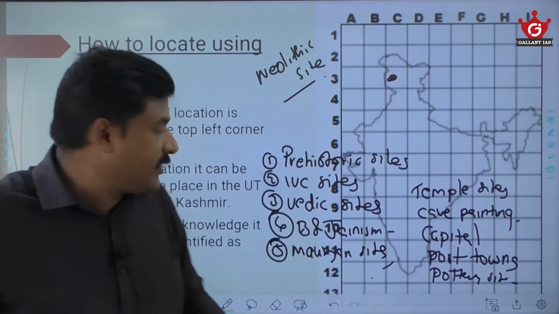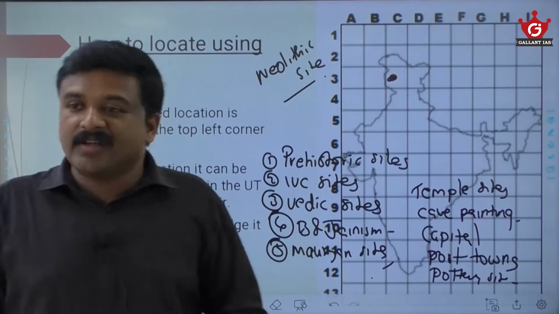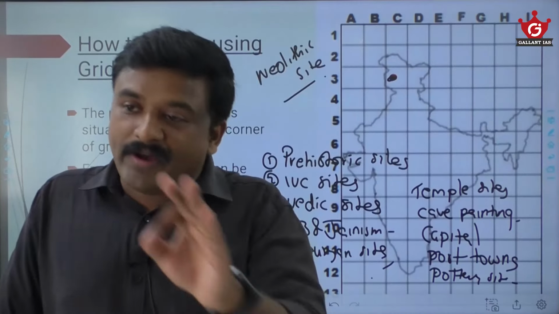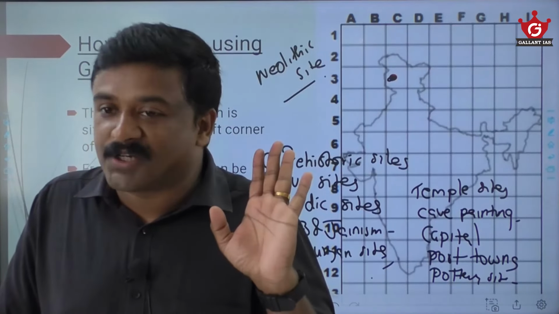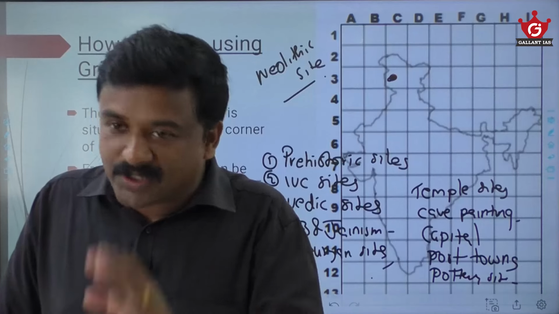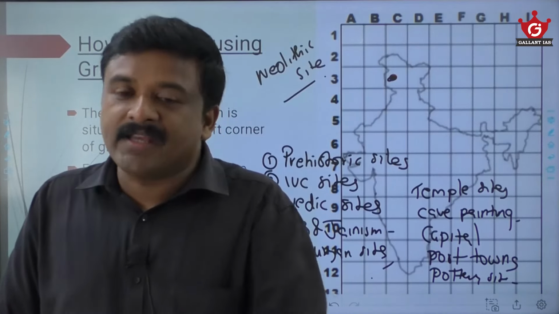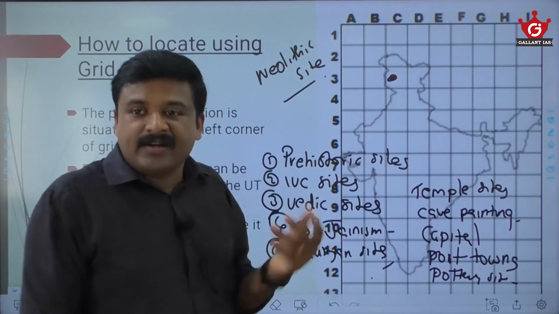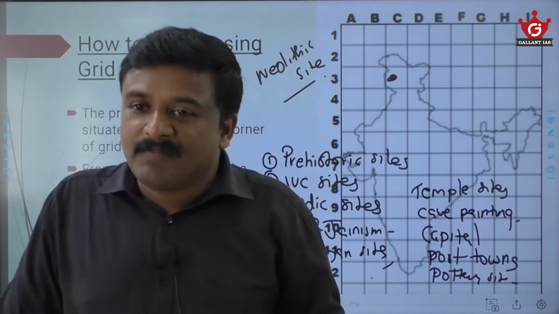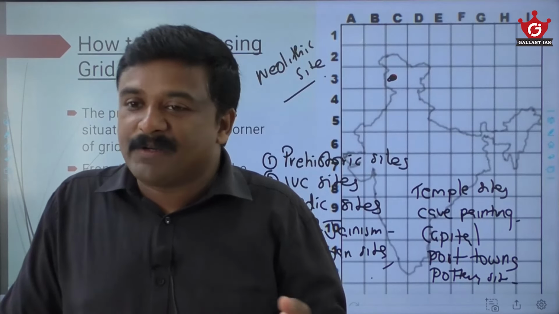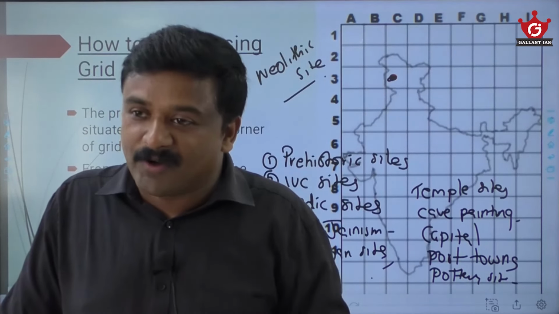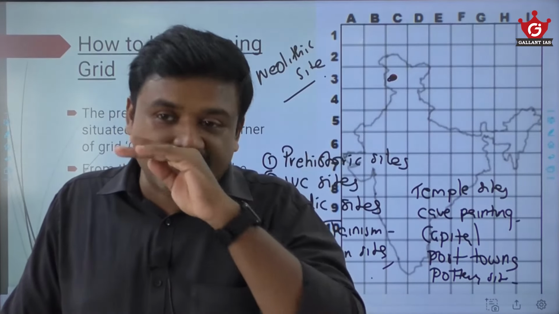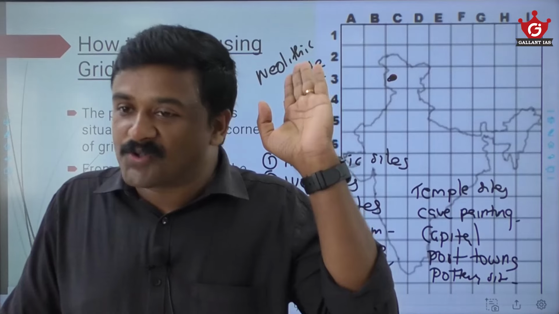So the advantage is, if you cover the prehistoric sites and you have practiced this by drawing the grid, you will have a clear-cut idea where all these prehistoric sites exist in ancient India. Am I right? In the map itself you have already practiced. So simply seeing a Neolithic site somewhere near Srinagar or in top Kashmir, you will understand that that is Burzahom, where the pit dwellings etc. were practiced. It is a popular Neolithic site near Srinagar, in Jammu and Kashmir. This is Burzahom. Am I right?